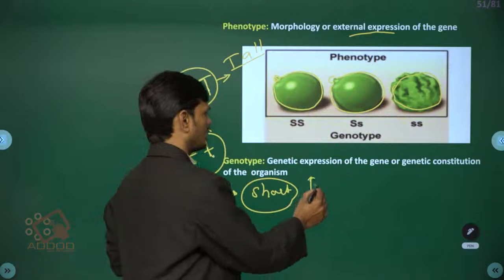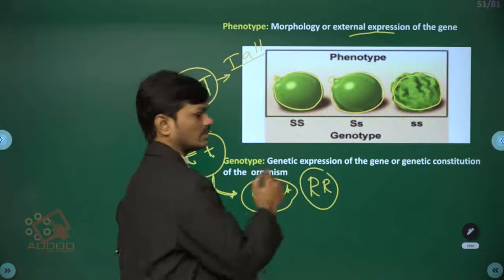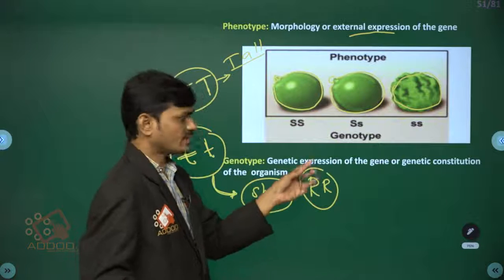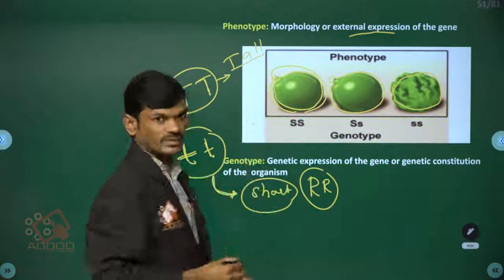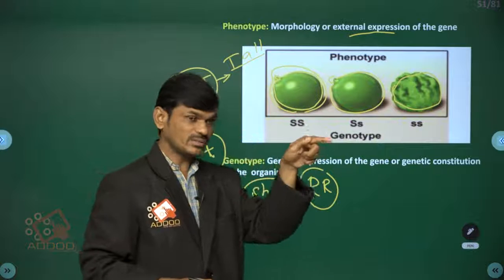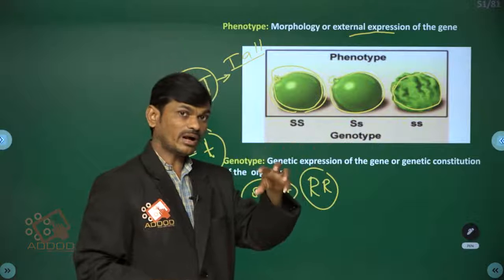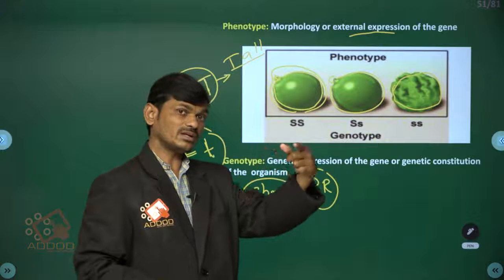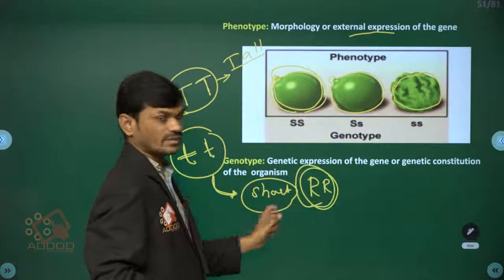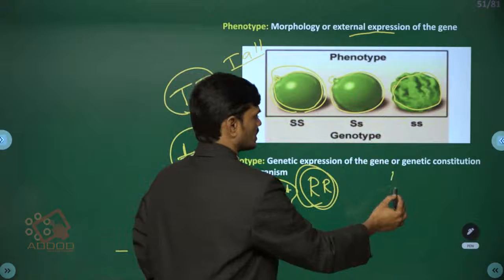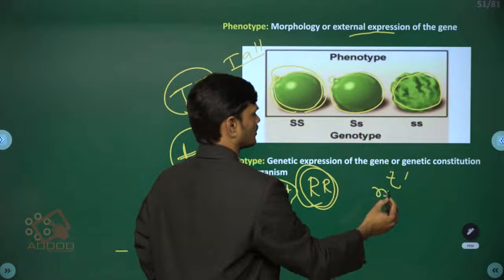Suppose there is a capital R. This is the gene, and because of this capital R gene, the seed is round in shape. Externally we see the round shape, and you don't know what the gene controlling this round shape is. So, capital R. For wrinkled, small r.